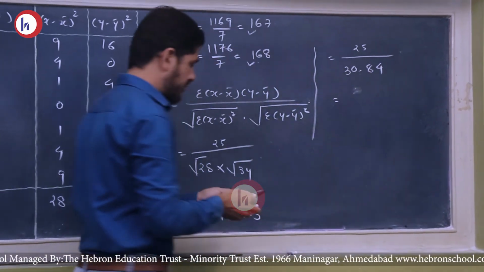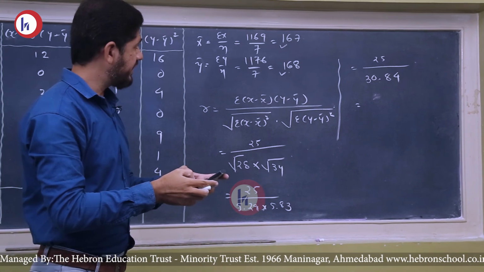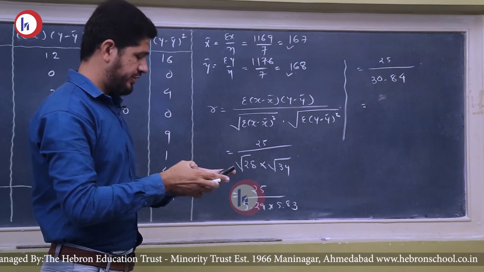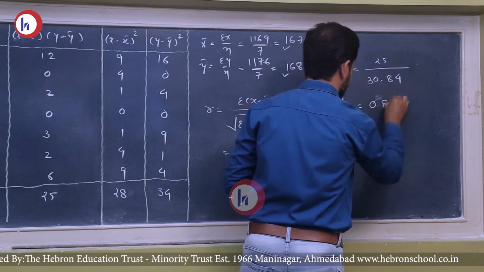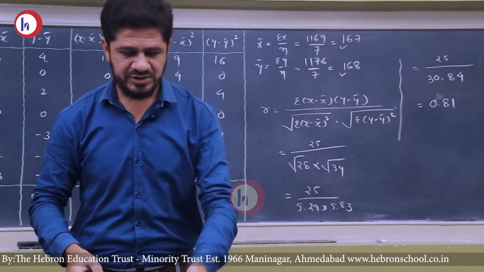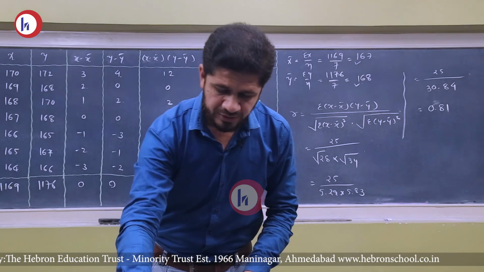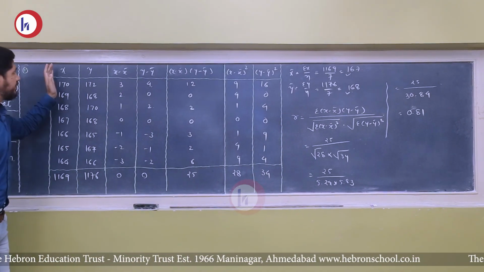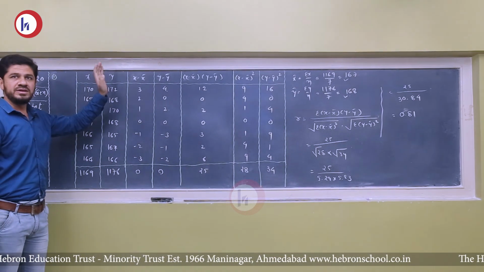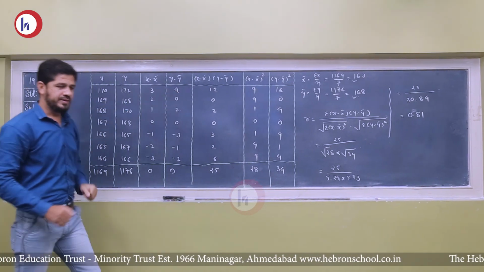Now the final value will be 25 divided by 30.84, that is 0.81. So it is the final value: the correlation between variable x and y is 0.81.